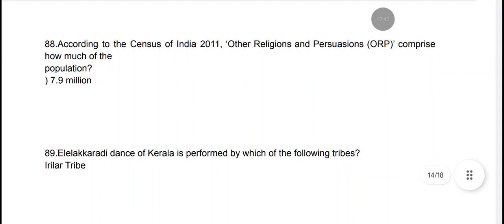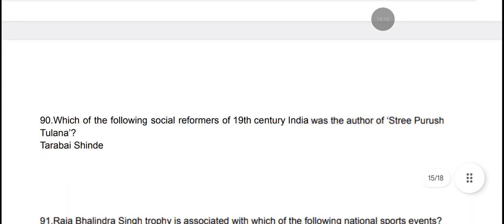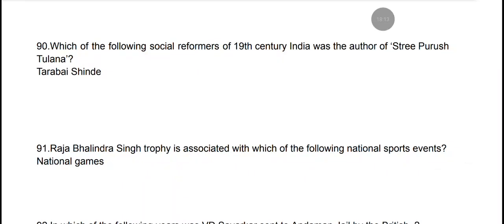According to the Census of India 2011, other religions and persuasions comprise how much of the population? It comprised 7.99 million. Elela Karadi, dance of Kerala, is performed by which of the following tribes? It is performed by Irula tribe. Which of the following social reformers of 19th century India was the author of Stri Purush Tulana? The answer is Tarabai Shinde.